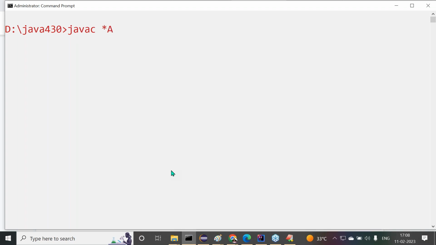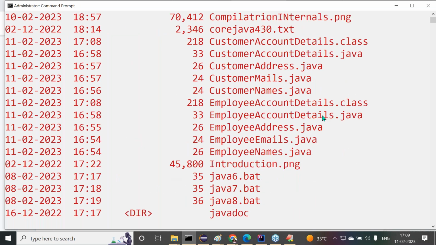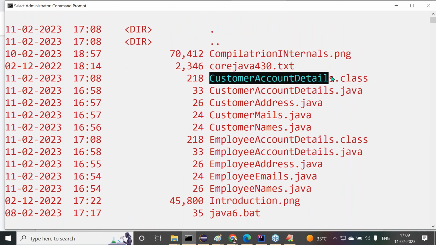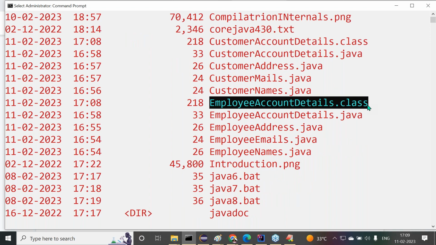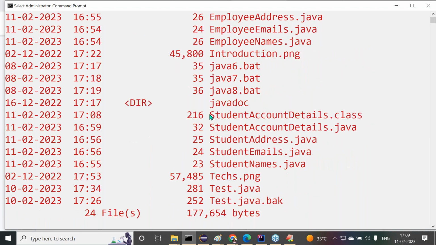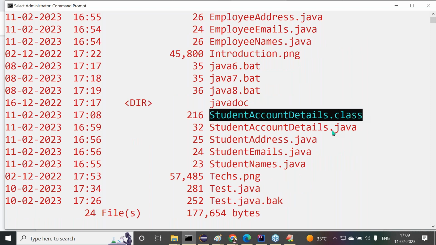Javac space star account star dot Java. This is what we provided here. Now open this. What dot class files are we getting? First, customer account details dot class, where account is included. Next, employee account details dot class. Then student account details dot class. Account is included there also. So these many dot class files we are getting clearly.